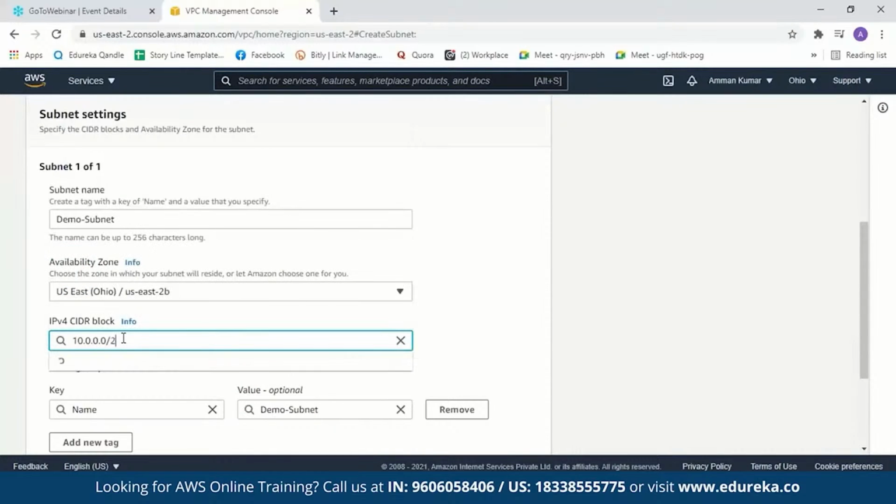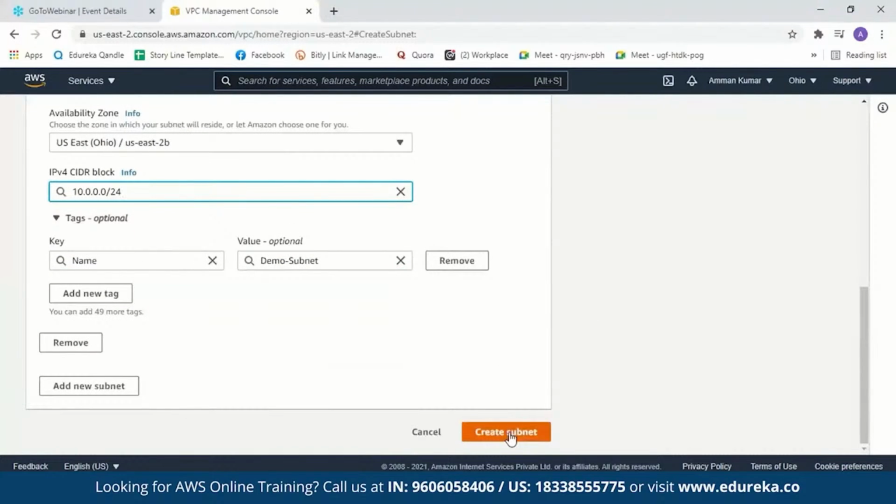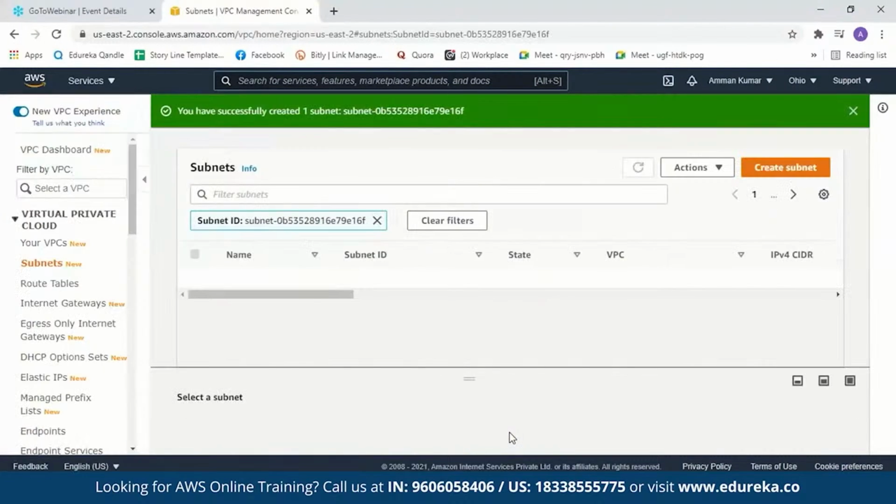So we'll just set it to 24. When I type 24 over here, it means 24-bit is reserved for my VPC network. Now the starting of the IP address of the subnet should be the same as the starting address of your VPC. Now after this, let us create a subnet. This might take a few seconds and you can see you have successfully created your subnet. This is your subnet ID and this is your subnet name.